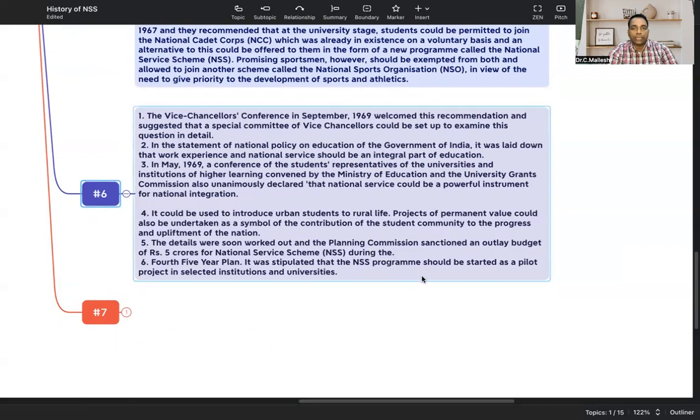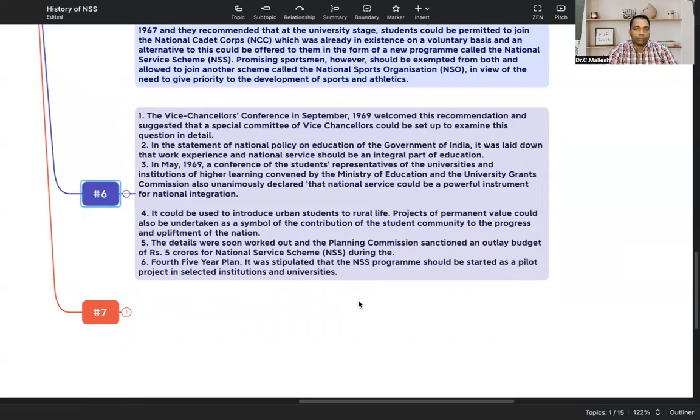The Planning Commission sanctioned an outlay budget of 5 crores for the National Service Scheme. So at the very initial time itself, 5 crores was allocated to launch the NSS. In the fourth five-year plan, it was stipulated that the NSS program should be started as a pilot project in selected institutions and universities.